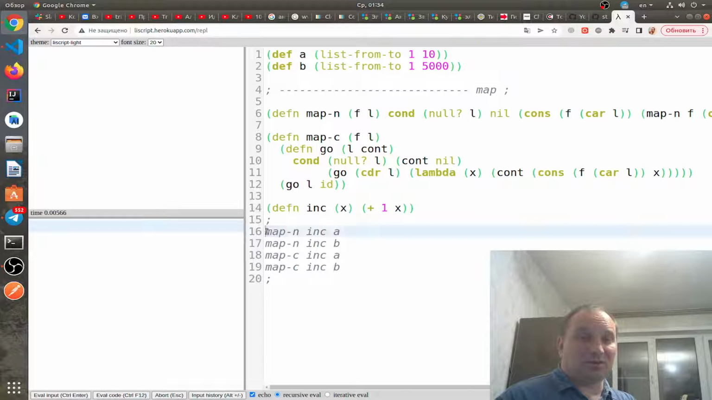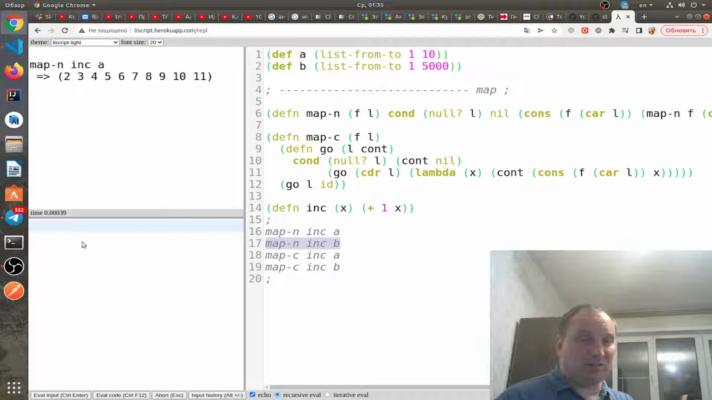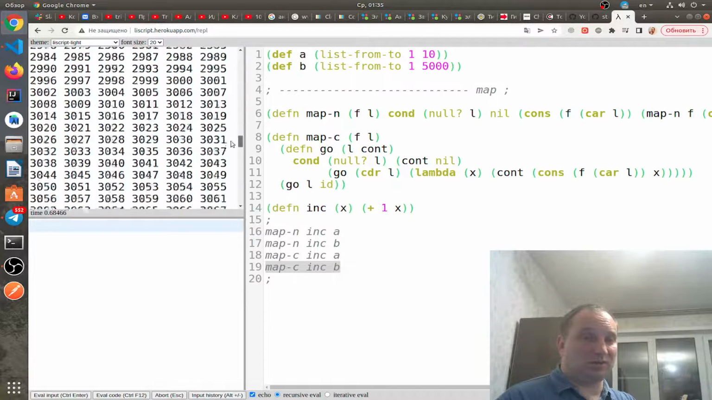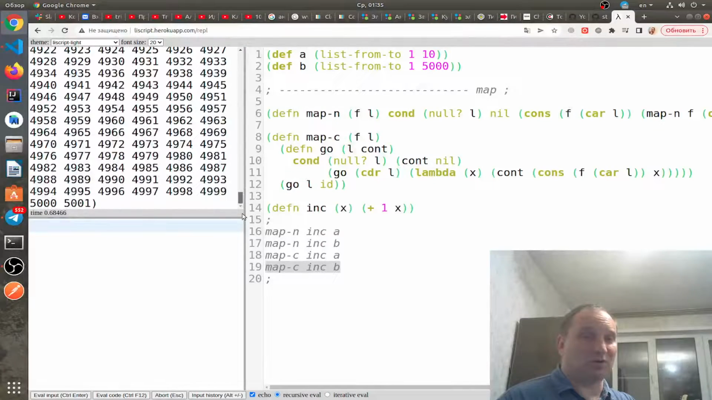So let's first of all call naive map on increment on the short list. Yeah, 2, 3, 4 up to 11. But if we call naive map on the long list, it returns Stack Overflow. Then let's call continuational map on the short list. It returns the same value. And continuational map on the long list, wow, it returns without Stack Overflow.